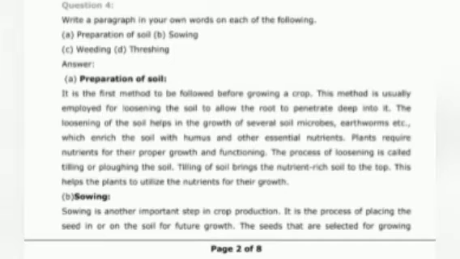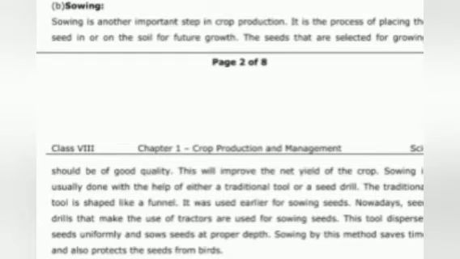The next point is sowing. What is sowing? Sowing is another important step in crop production. It is the process of placing the seed in or on the soil for further growth. The seeds that are selected for growing should compulsorily be of good quality. This will improve the net yield of the crop.